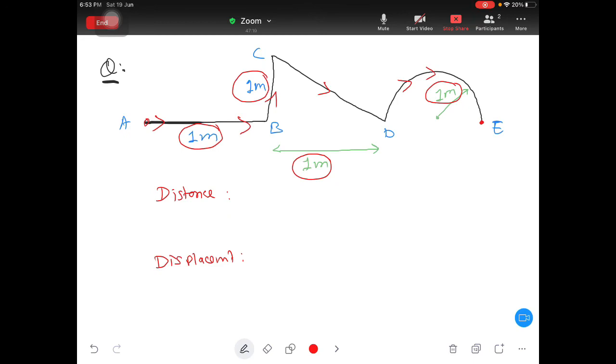No, C and D we don't know. CD we don't know.